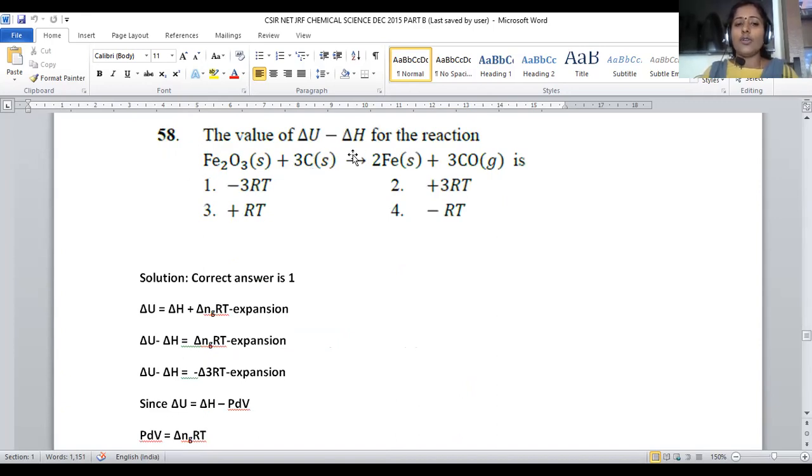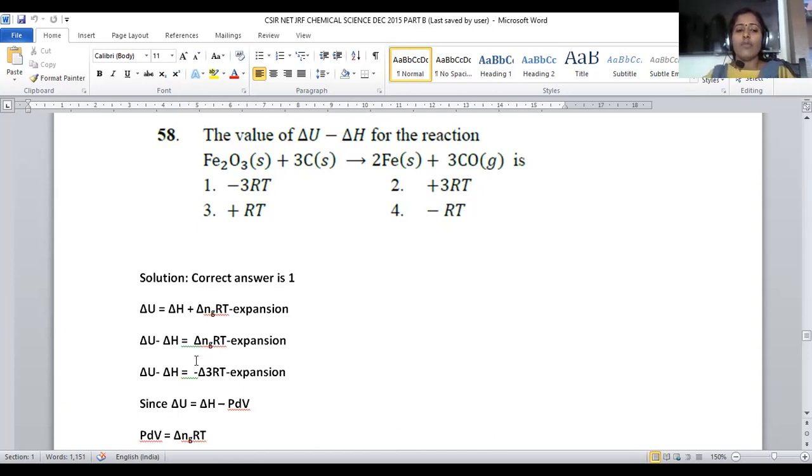The value of delta U minus delta H for the reaction Fe2O3 solid plus 3 carbon solid gives rise to 2 iron solid plus 3 carbon monoxide gas is. Here is the difference, that is delta U denotes what? Internal energy difference. Delta H denotes what? Enthalpy difference. So this can be taken. So when we take the difference of these two for this reaction, what is the reaction? Ferric oxide upon treating with carbon, formation of iron plus carbon monoxide is possible.